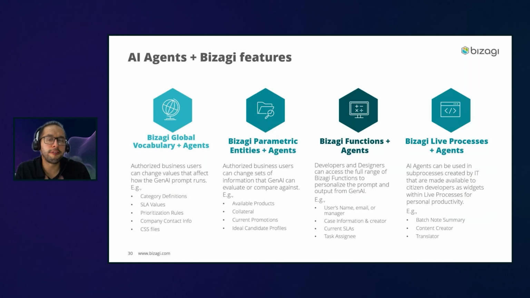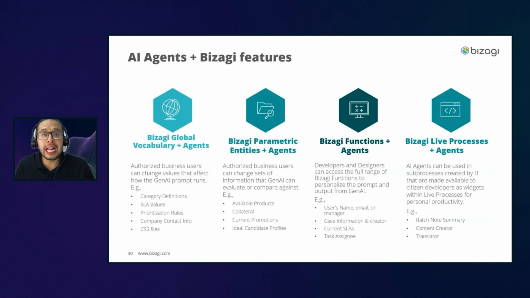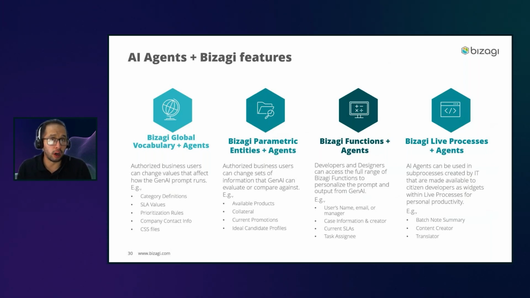The second Bizagi feature that we got there is the Bizagi parameter entities plus agents, right? So on the first activity, David is able to see dynamically the available credit cards that we have in the bank, the ones that we're offering at this moment. And this is something that can change dynamically. It is not that we are going to have only 4 credit cards all the time. No, today we can have 4, tomorrow 7, the next week just 2. But all of this can change dynamically based on values that we have in a parameter entity.